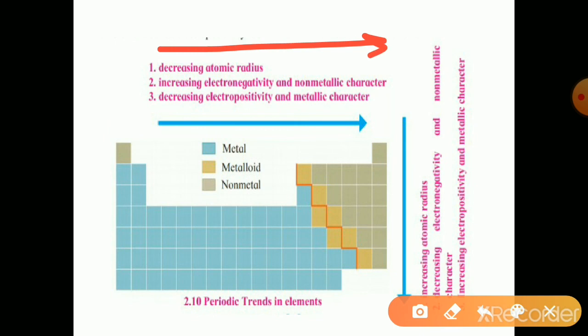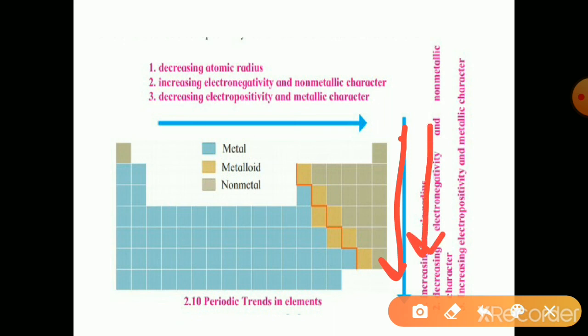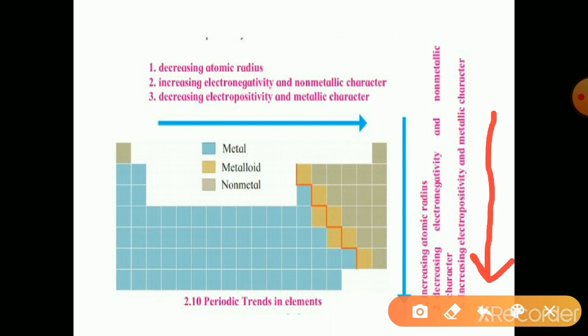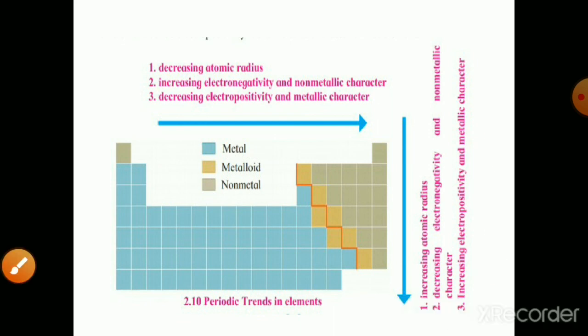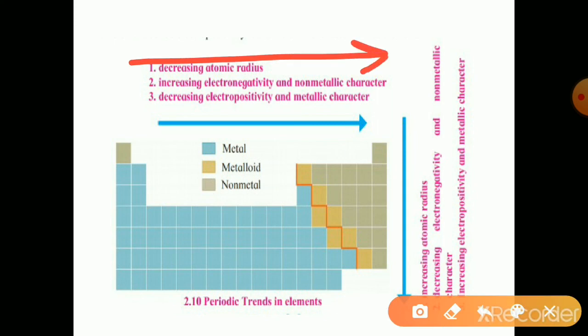To the right side in a period, atomic radius is decreasing, electronegativity is increasing, so non-metallic character increases, and contrary to that, electropositivity decreases and metallic character decreases. Down the group, atomic radius increases, electronegativity decreases, and non-metallic character decreases, but the metallic character, that is electropositivity, increases. Towards the right in a period, non-metallic character increases.